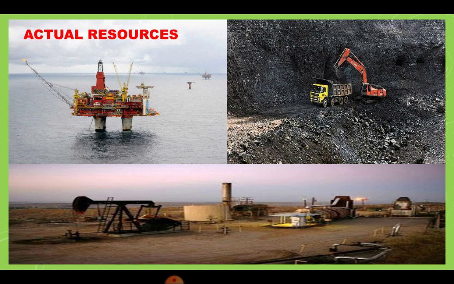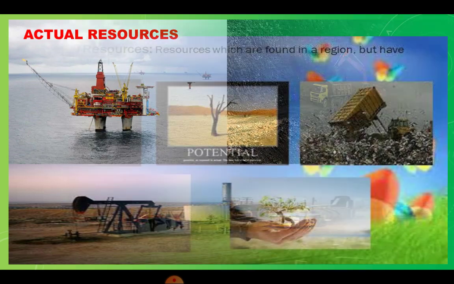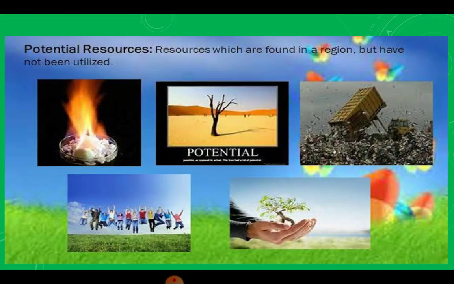These are the actual resources. The oil explorations and coal mining, which are being used in the present time, the coal fields, oil fields, offshore, we are getting the oil from offshore, onshore. All which are providing resources are the actual resources. And another is the potential resource, the resource which is found in a region but has not been utilized, but in the near future it can be used.